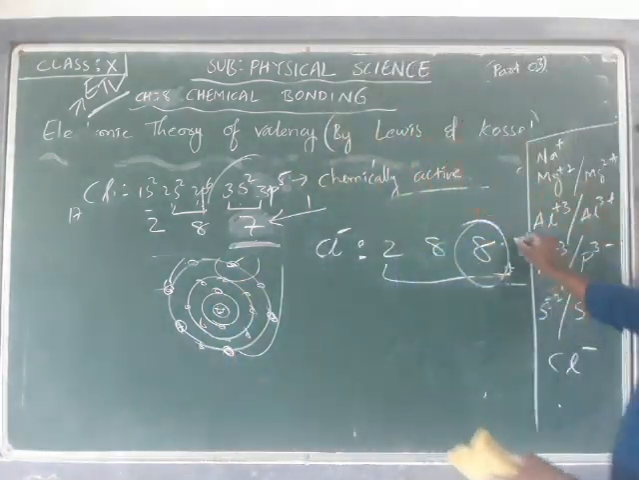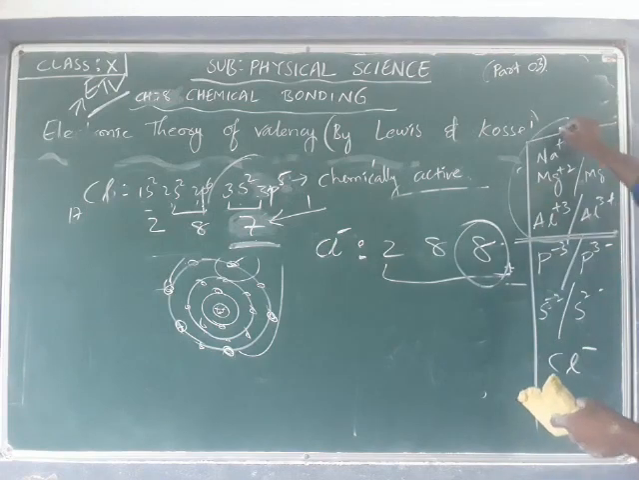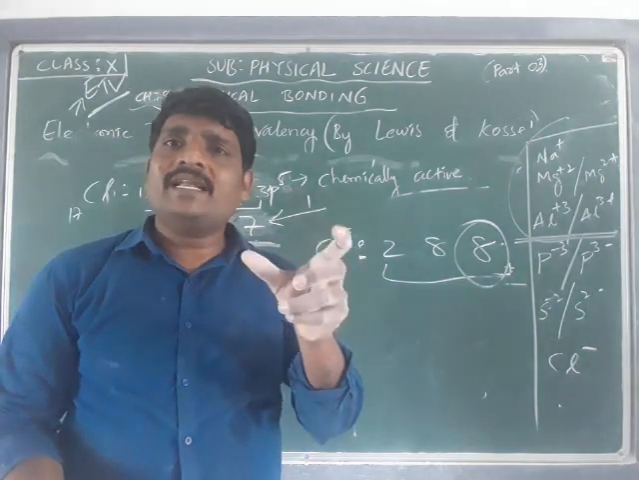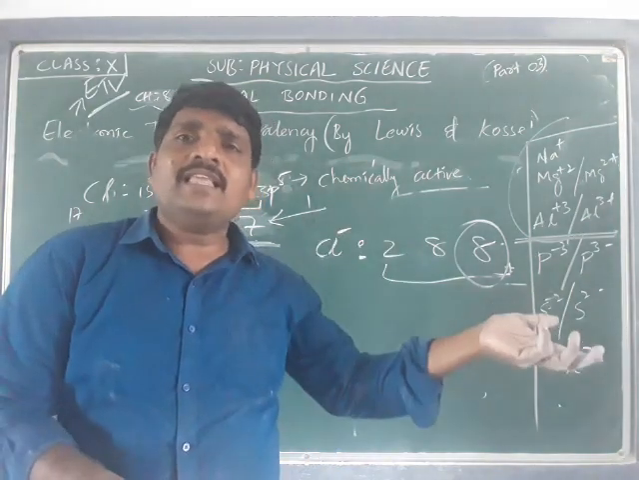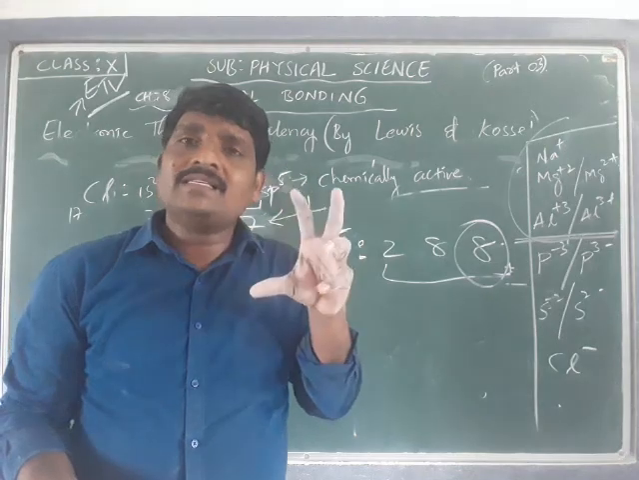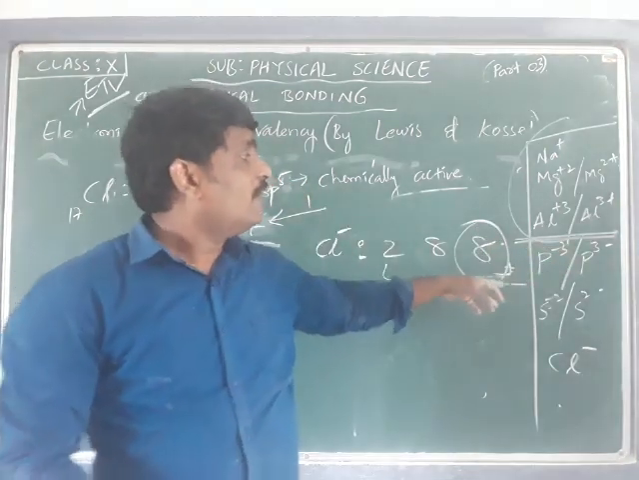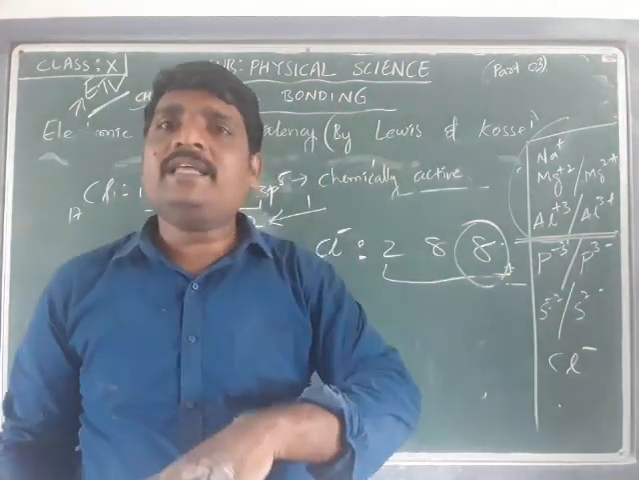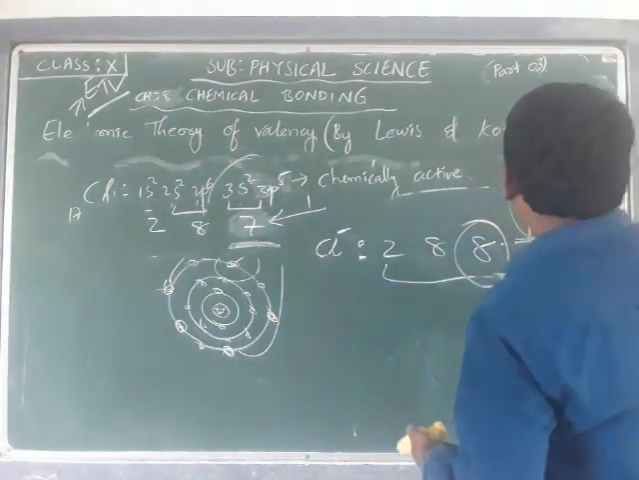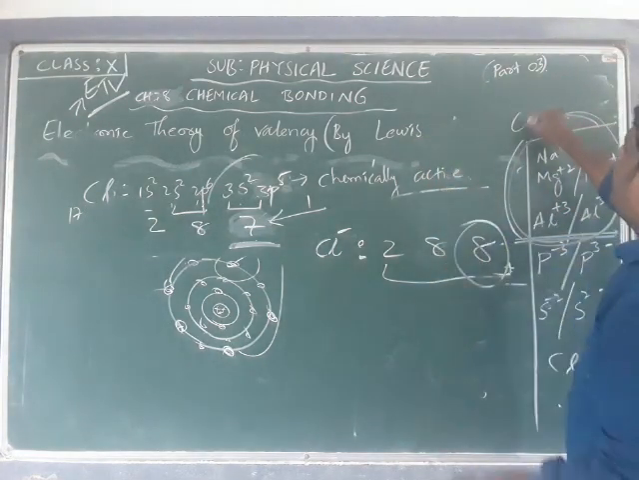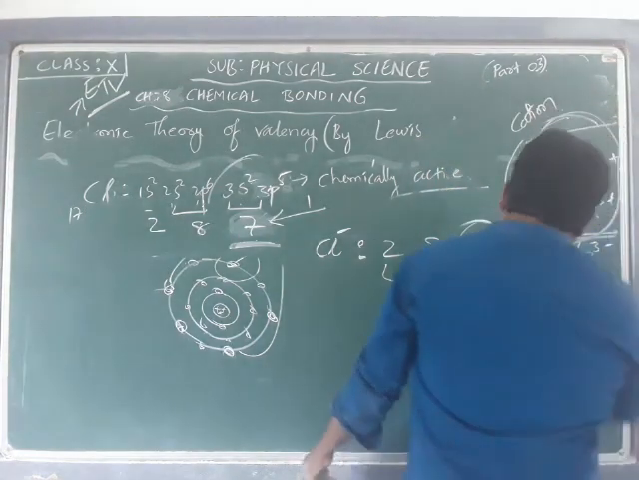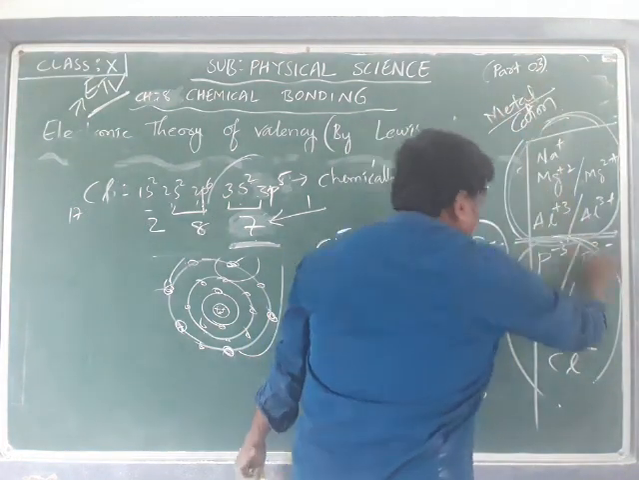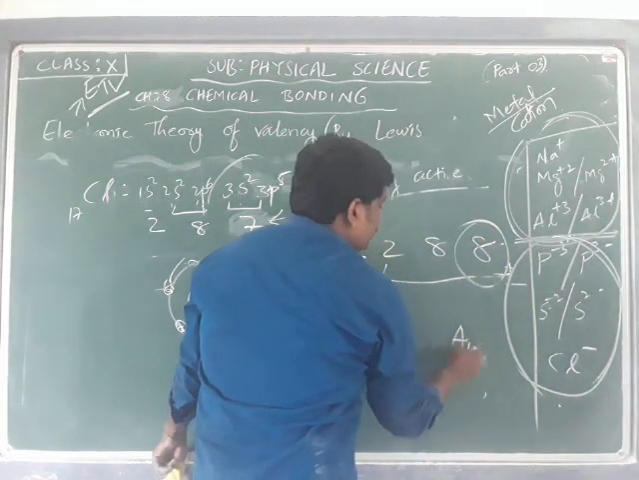Metals, such as sodium, magnesium and aluminum, have the tendency of losing electrons, whereas non-metals, such as phosphorus, sulfur and chlorine, have the tendency of accepting electrons. The positively charged ions we call cations, and mostly cations are formed by metals. The negatively charged particles we call anions.